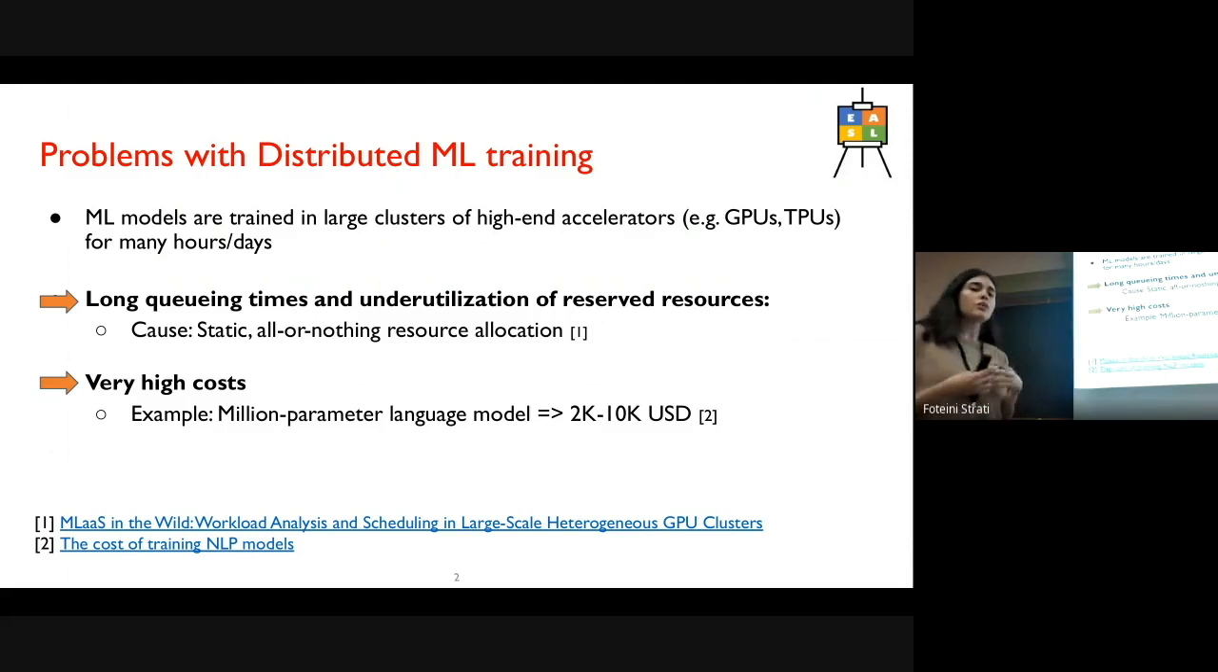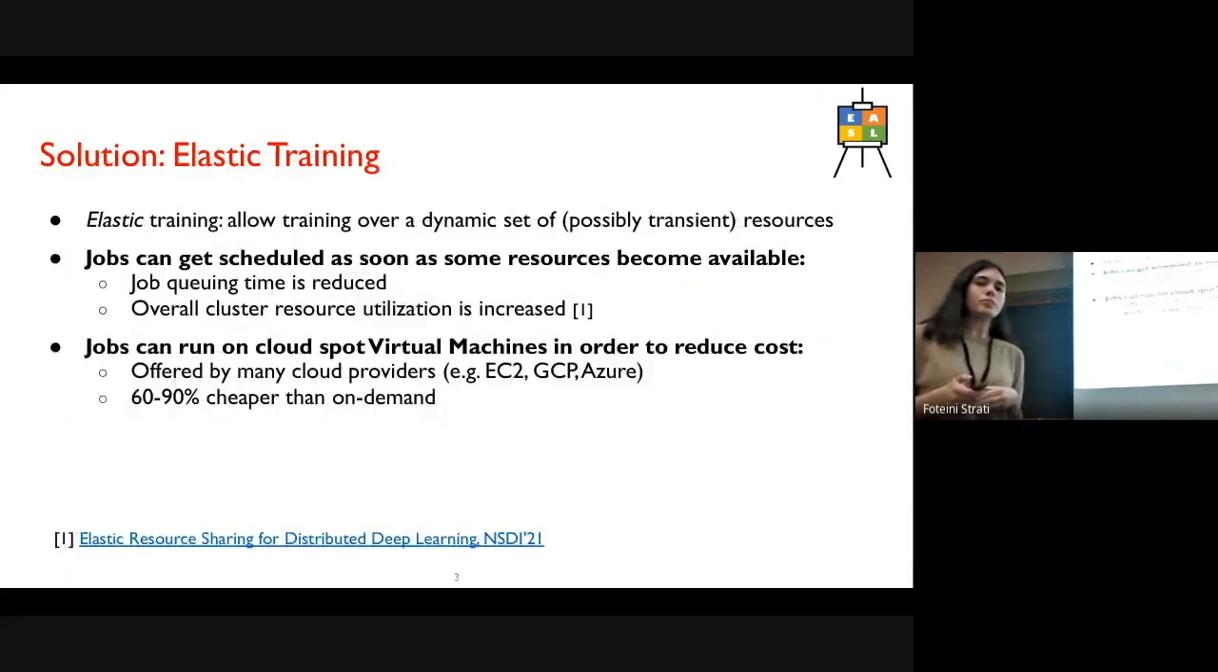This can lead to long queuing times while the job is waiting to get started, and also periods of underutilization when the reserved resources are waiting for all the others to become available. And of course, as you all know, machine learning training incurs very high costs, and according to recent studies, training even million-parameter language models takes thousands of US dollars, and we know we have billions or even trillions of parameters in a model, and thus the cost is much higher.